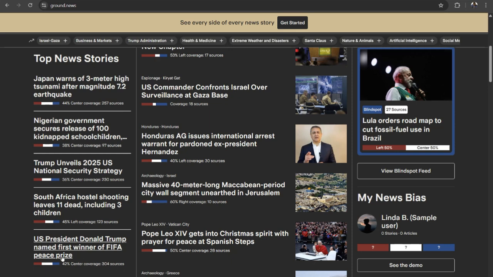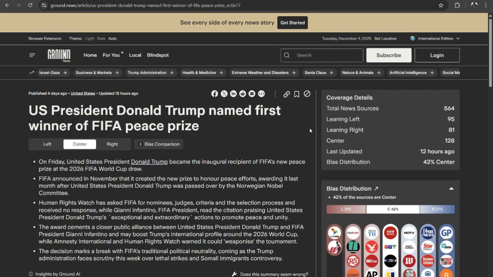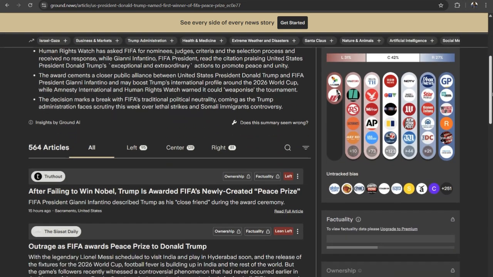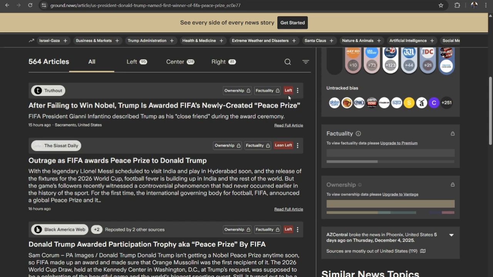304 news sources right here covering this news. This one is 123 news sources, 230 news sources, 97 news sources. Now these colors you see right here represent left, center and right. So let me show you for this US President Donald Trump named first winner of FIFA Peace Prize. If we roll down this news, you can see the red here, the lean left, all these things mean that it is from the left side of the Western media. And you can see what they are saying about this news.